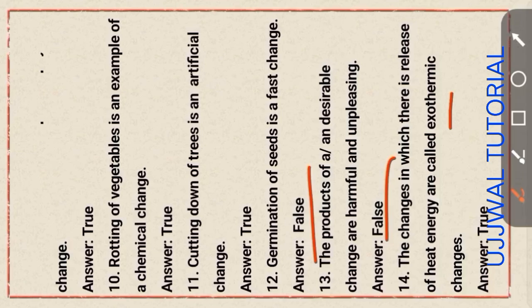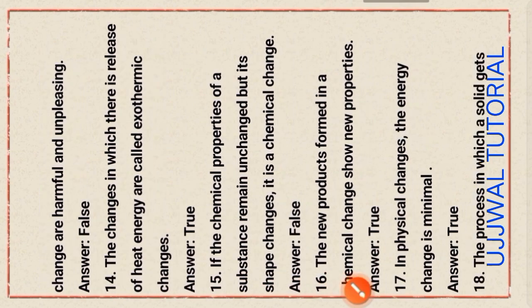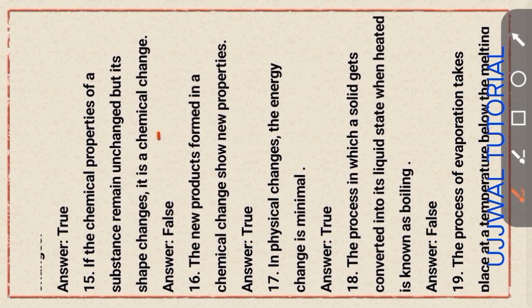Next question, question number 15. If the chemical properties of a substance remain unchanged but its state changes, it is a chemical change. It is wrong. It is a physical change. The new products formed in a chemical change show new properties. It is true. That is the change of the composition of the substance. So this statement is true.